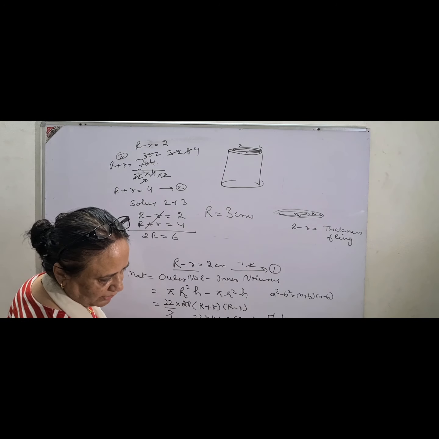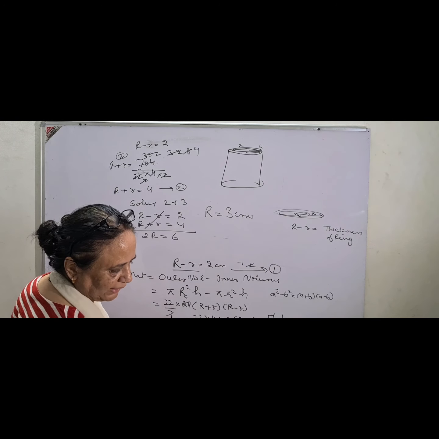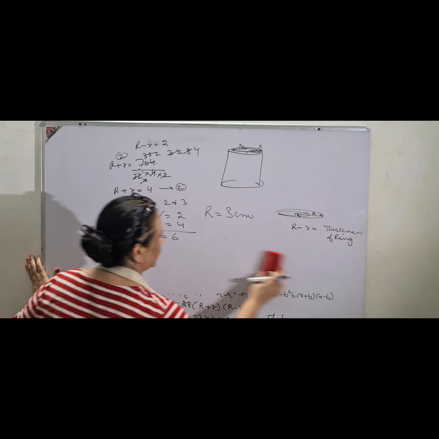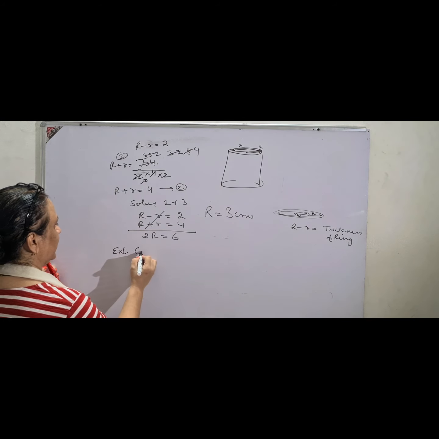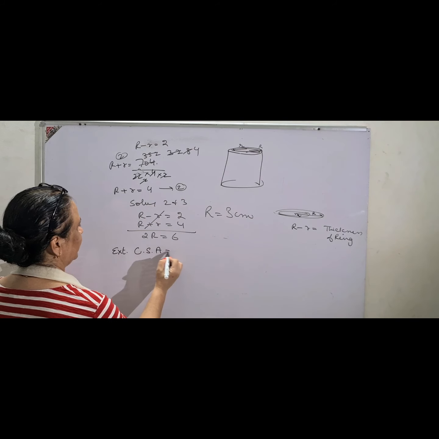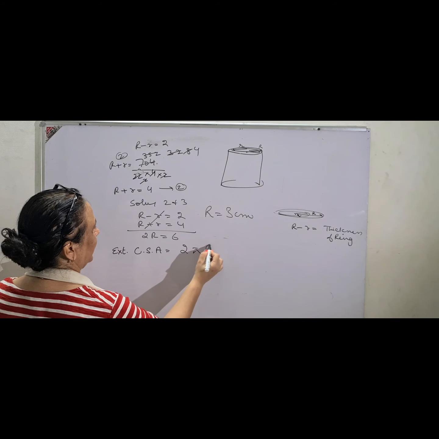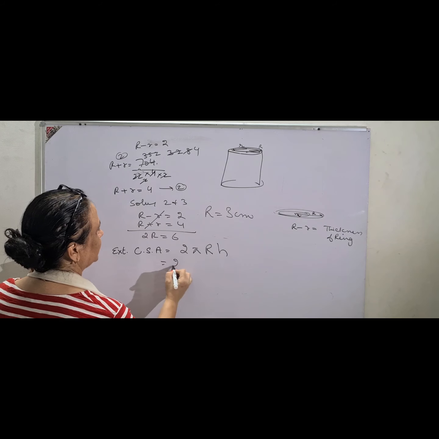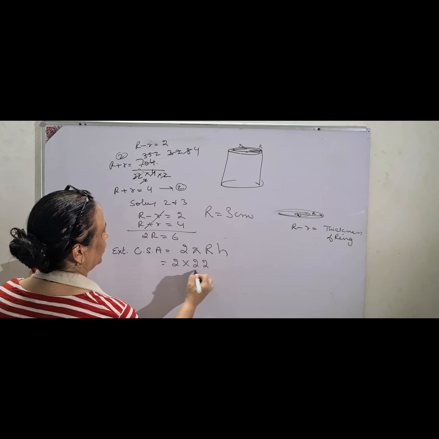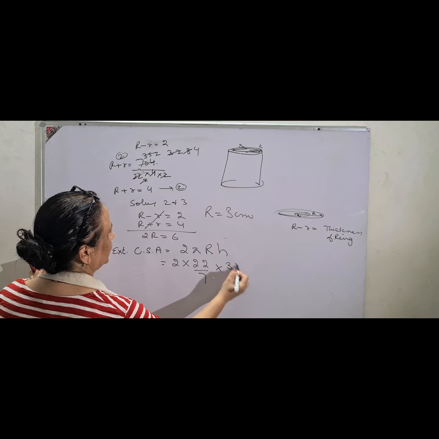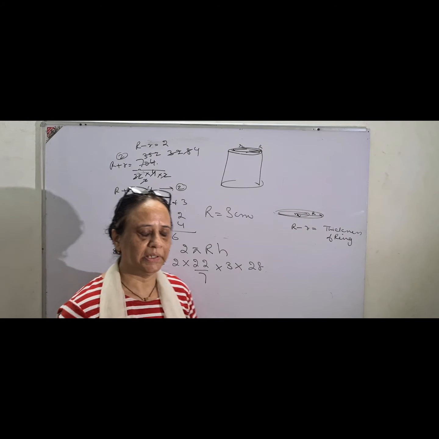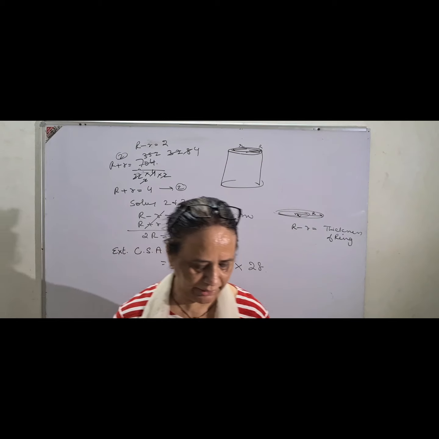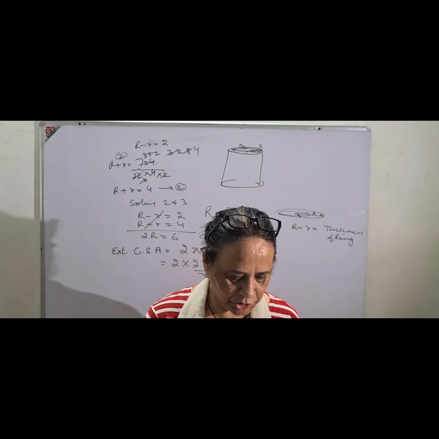And they have not stopped here only. They are asking you to find the external curved surface area. So external curved surface area will be 2πRh, means 2 into 22 upon 7 into 3 into 28, and please don't forget the unit. Since it is area, it will be centimeter square.